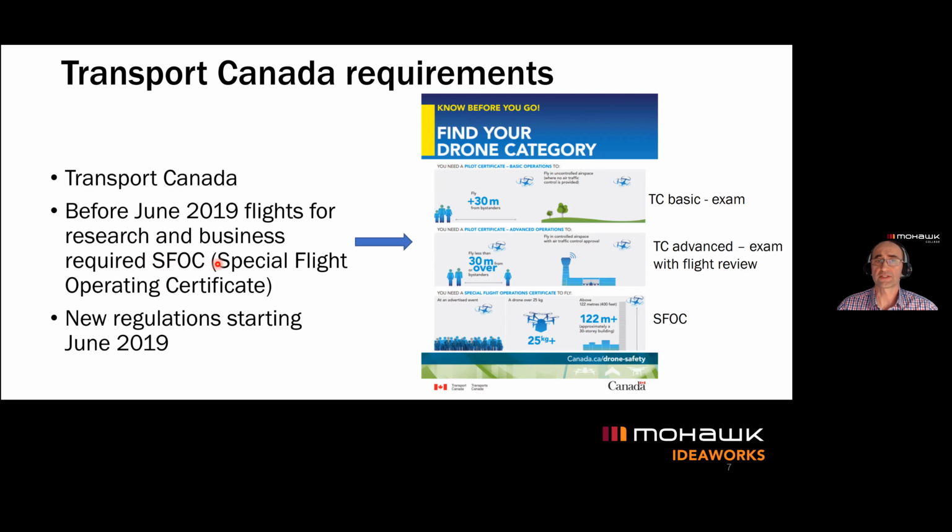This regulation changed in 2019, and from that time, in order for us or for anyone to fly the drones, you have to have a license. And there are 2 different levels of licensing. The basic license we can get by writing a written, online test. This is the basic exam.